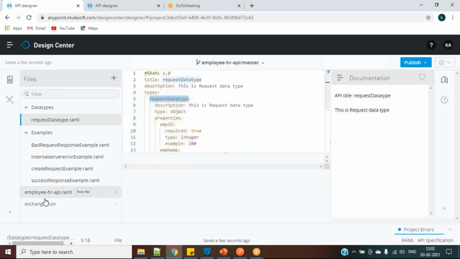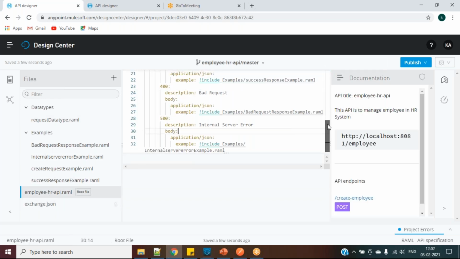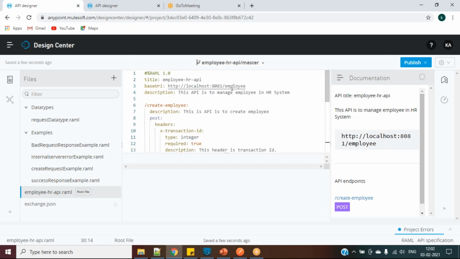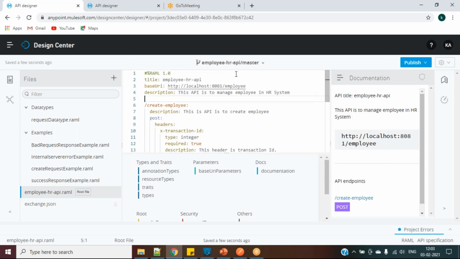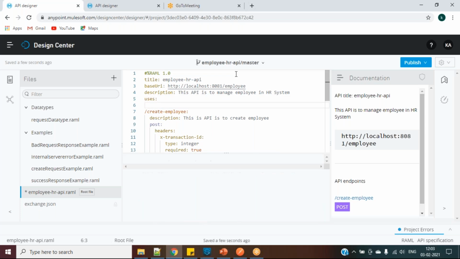So how to use this one? Go to your main YAML file, and here we can say it uses this our main API. This uses our data type, right? So for this one, create a data type variable. Like you can say my type, my data type, colon. You can include here what you want to include: data types, under this one you have this YAML. So what we are mentioning is go and take data types from this file. Include data types file.